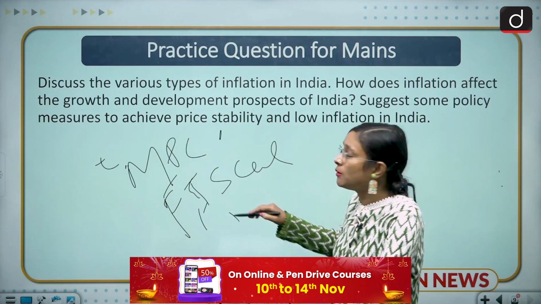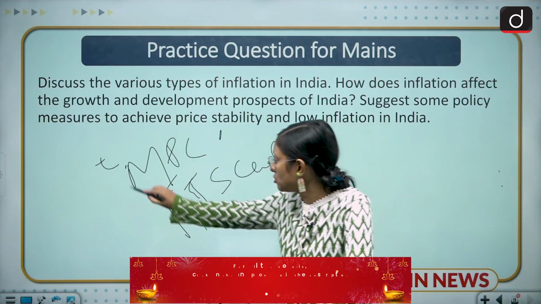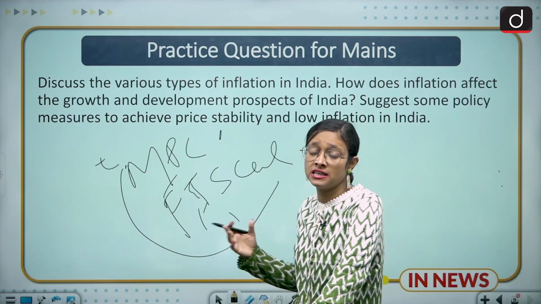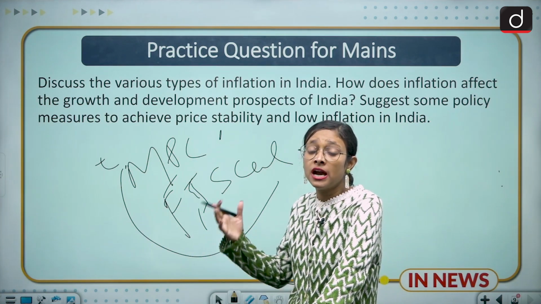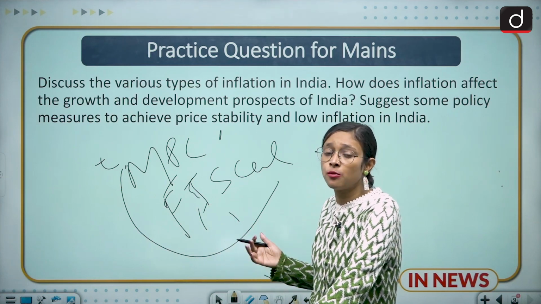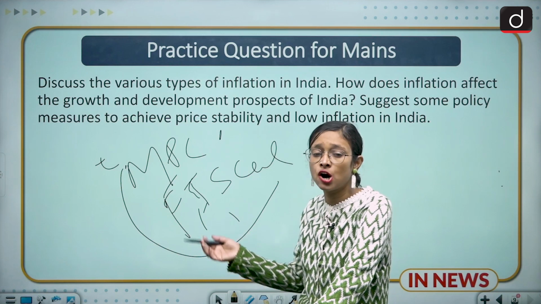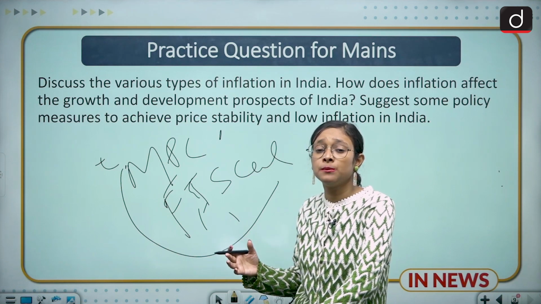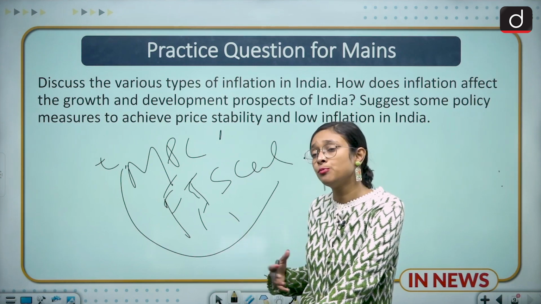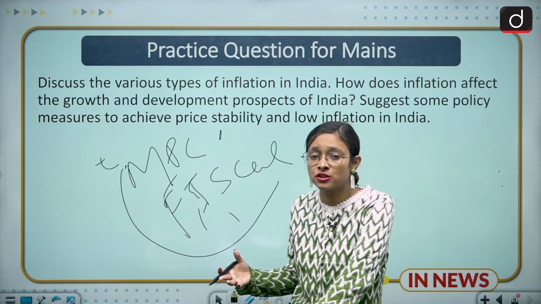The government of any country should focus on these two things: how the monetary policy and the central banks take stands with the changing circumstances of any economy, and also the fiscal policy, how much they are taxing and how much tax they are imposing on a particular population. Then coming to the positive and negative impacts of inflation we have.